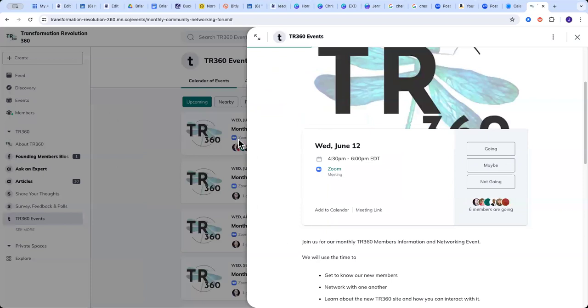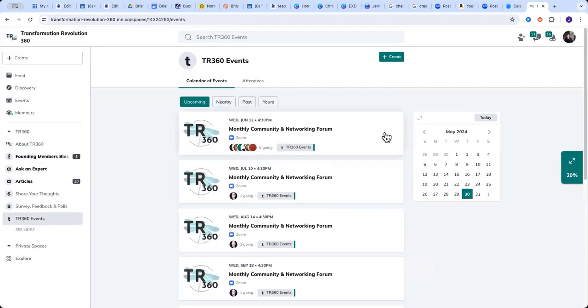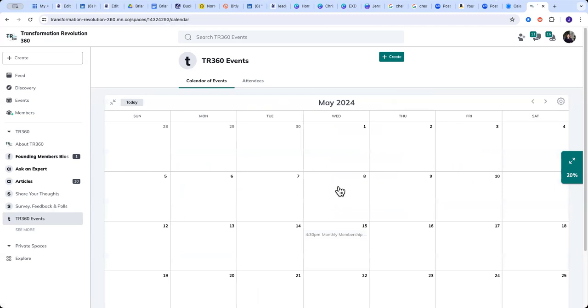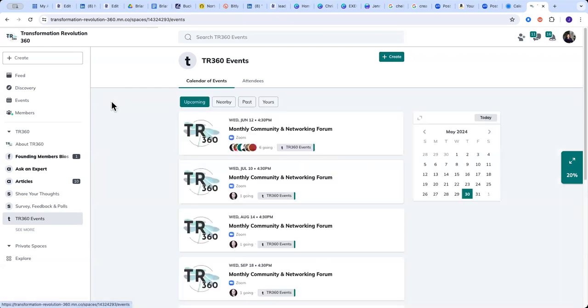In addition to that, you can expand this calendar out to a monthly view. So our goal is to get to the point where we have multiple events per month. So this will give you the ability to see all the events coming up, and you can select them and RSVP to them and make sure you have them on your calendar, so that you can always keep a pulse on what's going on.